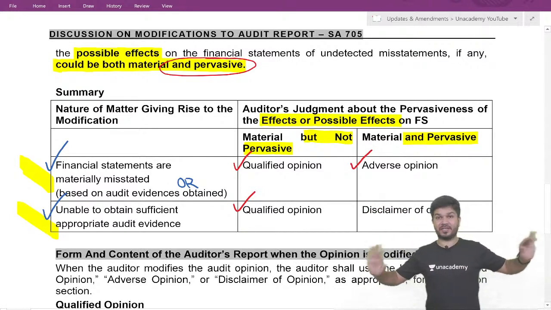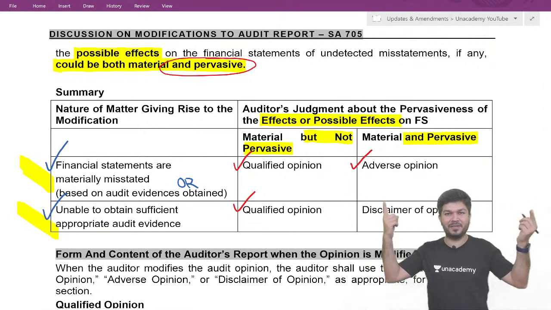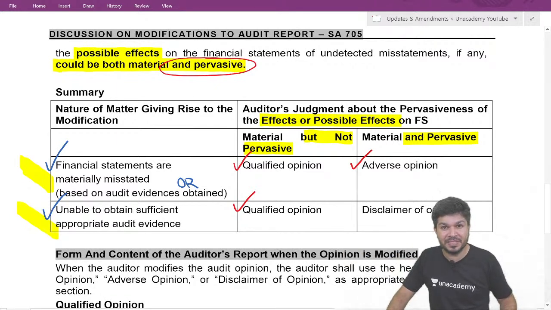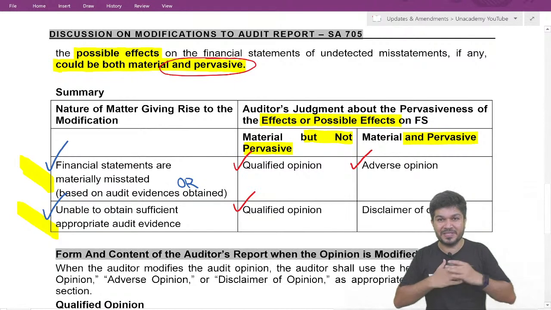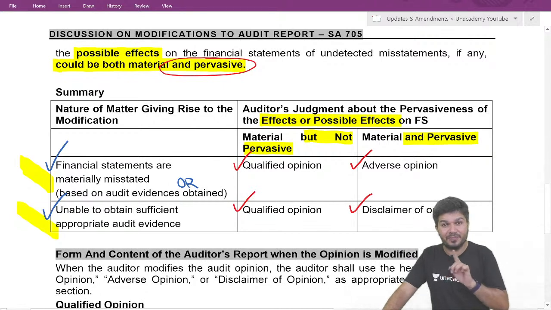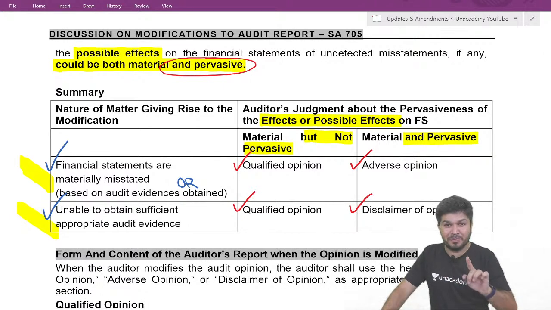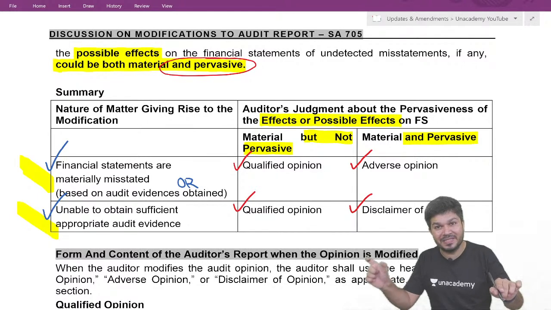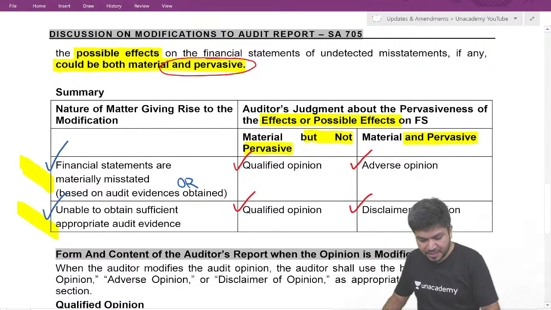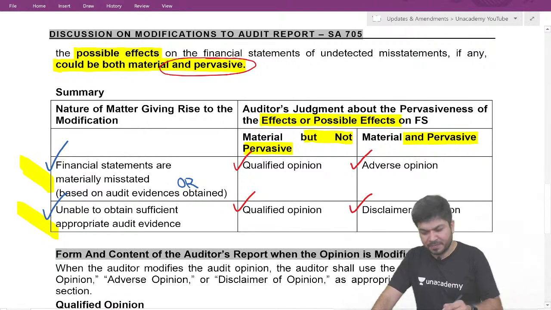You are unable to check, and the possible effect you feel is not in one place; many places can be wrong. Give a disclaimer of opinion, saying we are unable to express any audit opinion. A disclaimer can be given only when you are unable to obtain sufficient appropriate audit evidence and the possible effect is material and pervasive. This is the summary. If it's material but not pervasive, it is qualified. If it's material and pervasive, and you checked, it is adverse; if not checked and we are unable to obtain evidence, it's a disclaimer.